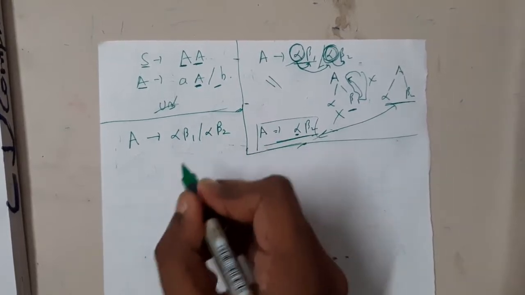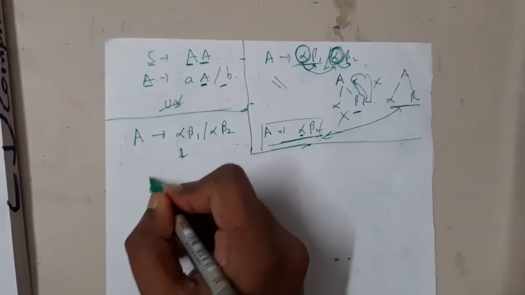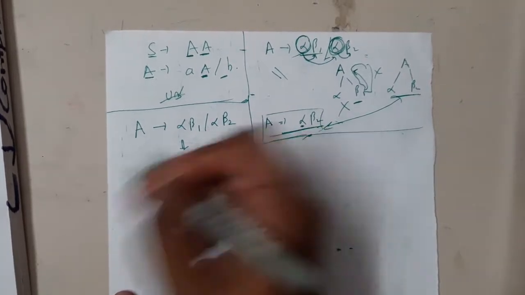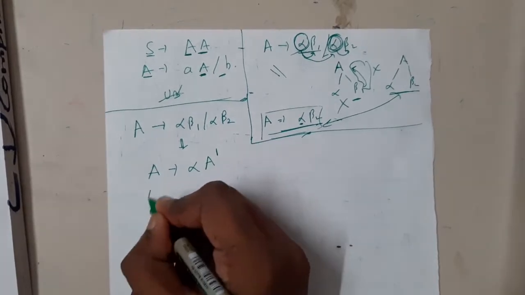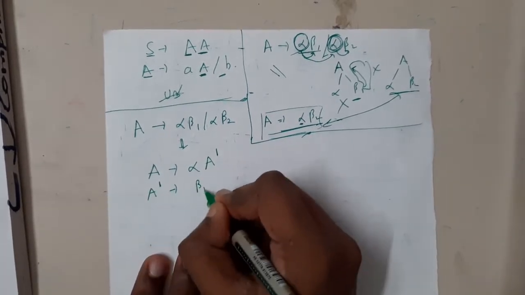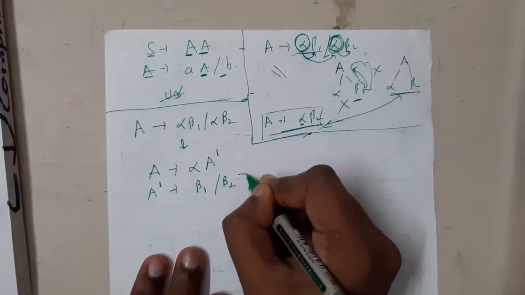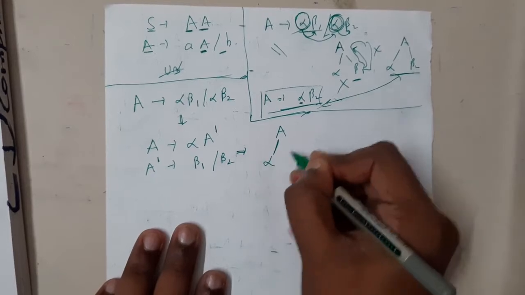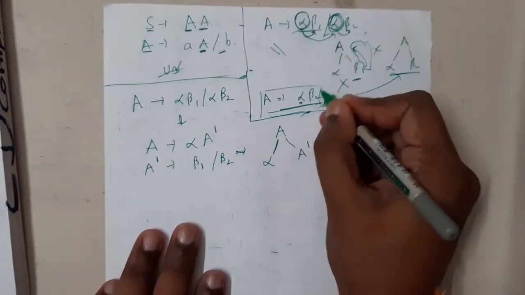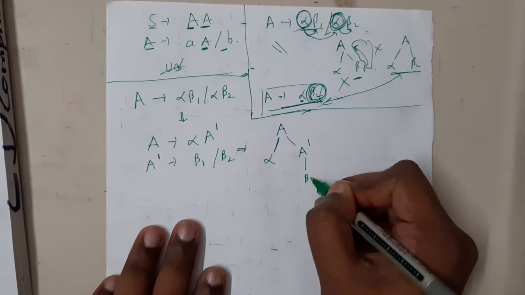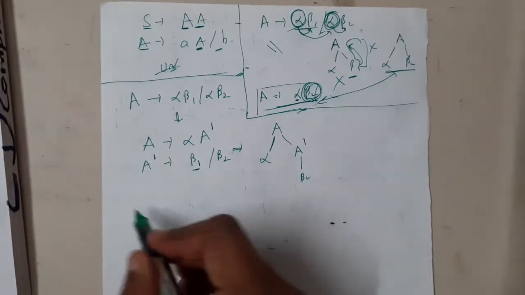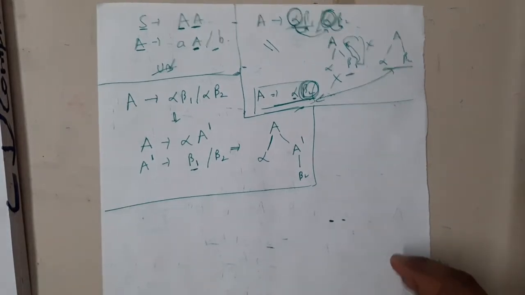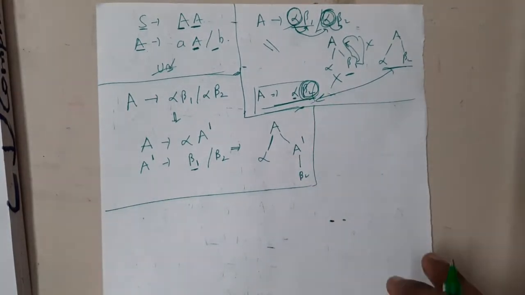What is common between these two productions? Alpha is common, so let us take it out. A implies alpha A dash, and A dash can be beta 1 or beta 2. Now in this grammar, we always start at A, and for alpha we have only a single option. Based on our requirement, if we want beta 2, we generate beta 2; if we want beta 1, we generate beta 1. This is the process of left factoring of grammar. Indirectly, we are removing this non-determinism.